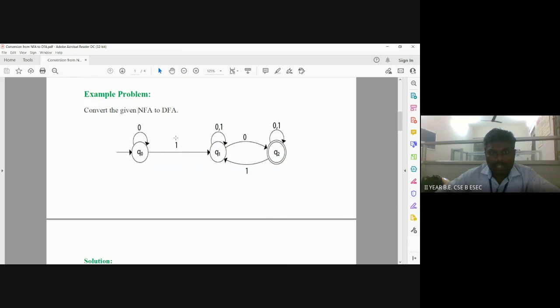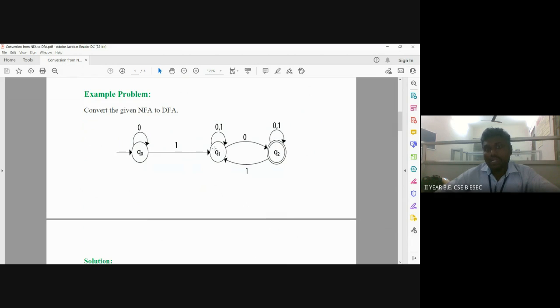By reading input symbol 1, the transition goes from Q0 to Q1. From Q1, reading input symbol 0 makes a self transition and also one more transition from Q1 to Q2. So by reading input symbol 0, two transitions happen.